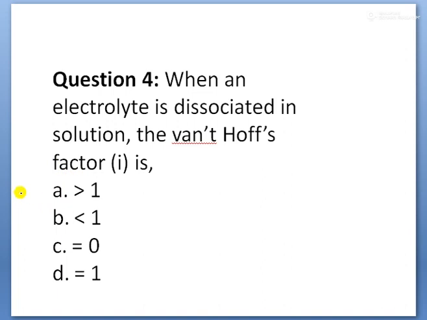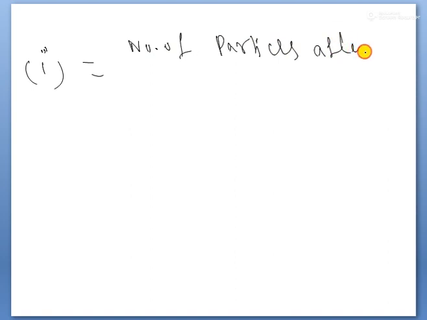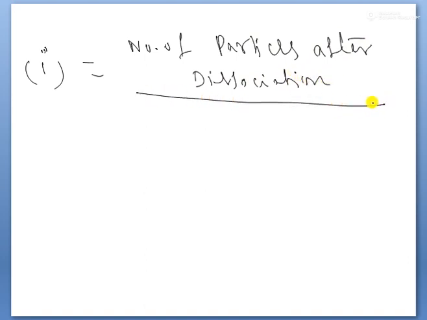The Van 't Hoff factor i is equal to the number of particles after dissociation divided by the number of particles taken. This ratio becomes equal to the Van 't Hoff factor.